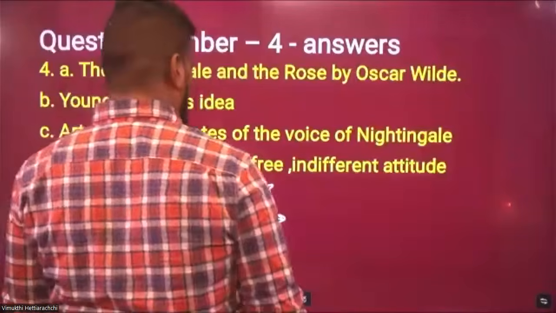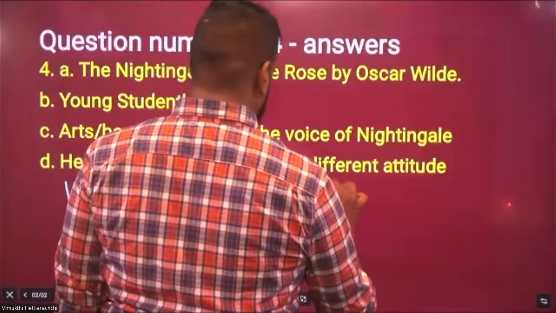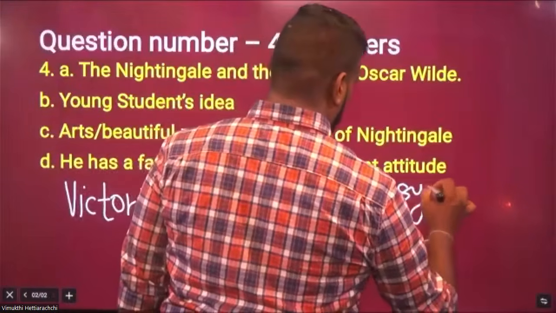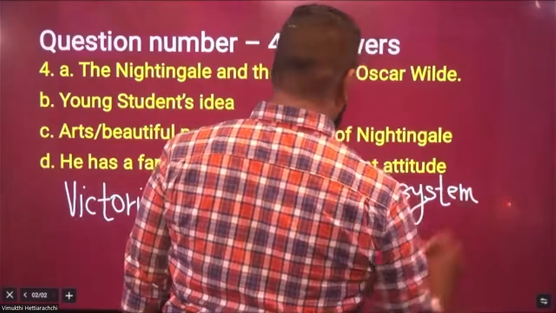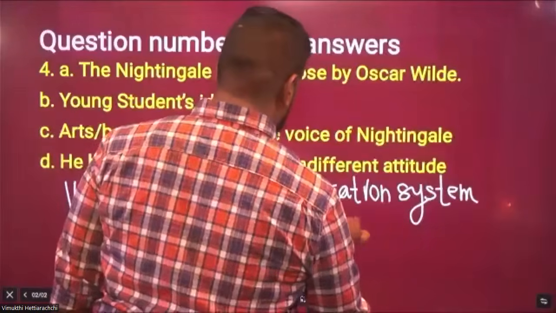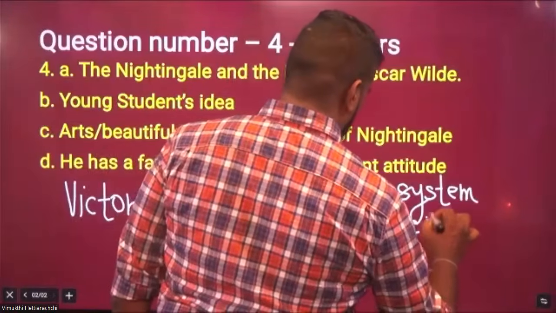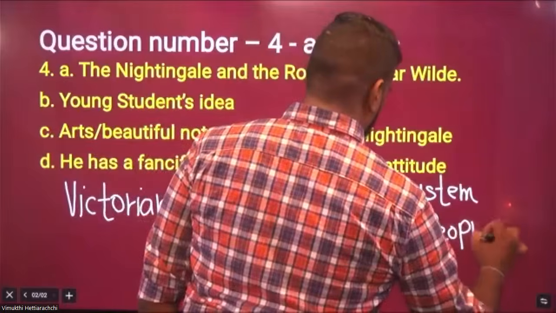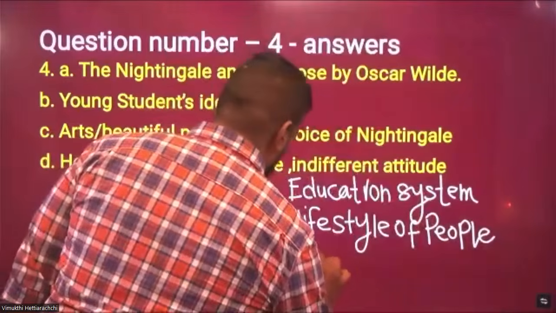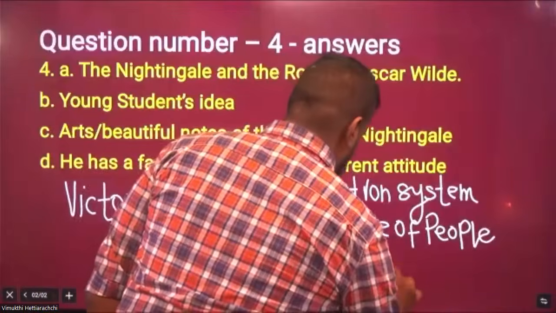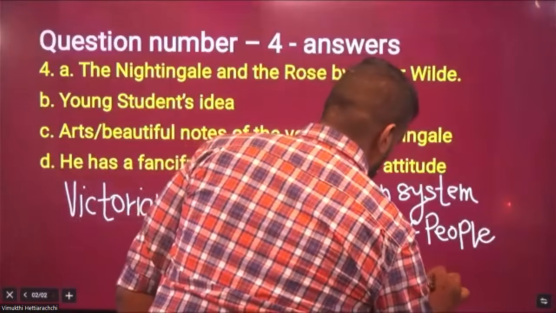He discusses the education system, right? And he discusses the lifestyle of people, right? And he always tries to explain his philosophy, which is known to be aestheticism, right?